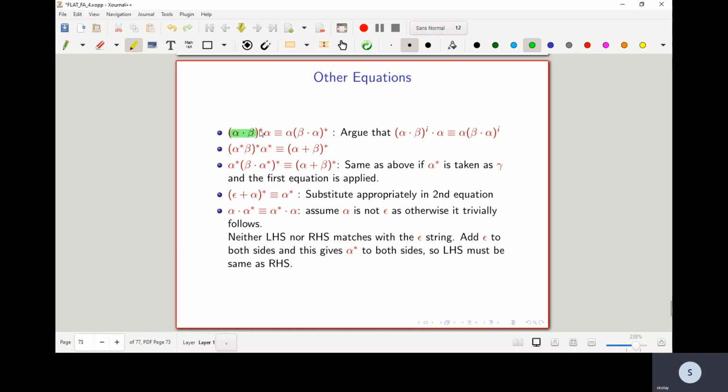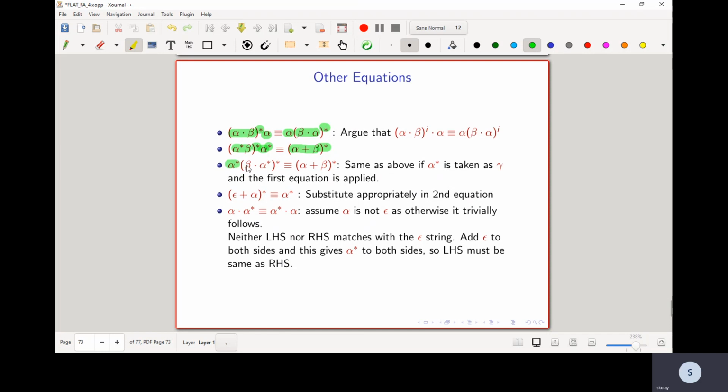Alpha concatenated with beta star alpha is equivalent to alpha concatenated with beta concatenated with alpha whole star. Alpha star beta whole star alpha star is equivalent to alpha plus beta whole star. This you can prove set theoretically.